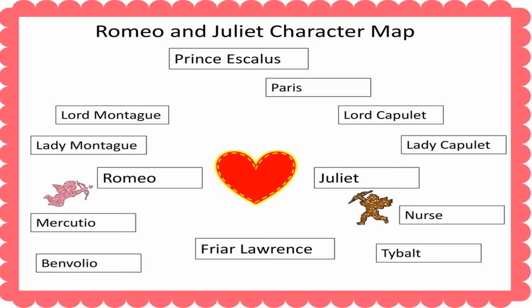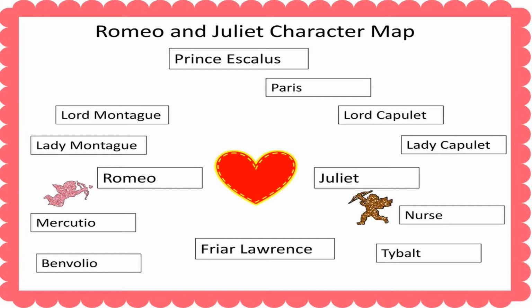Before starting with the comparison of both stories, we must know the most important characters in the stories, apart from the two main ones. We will start with Romeo and Juliet. In Romeo and Juliet, our main characters are divided into two kingdoms, the kingdom of Capulet and the kingdom of Montague.